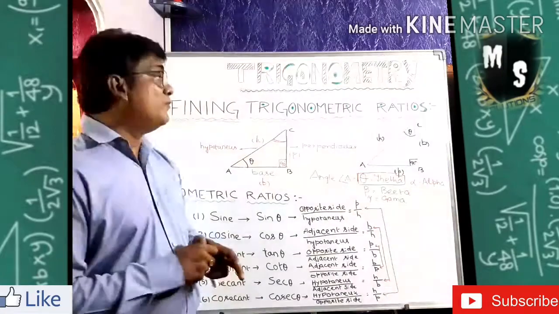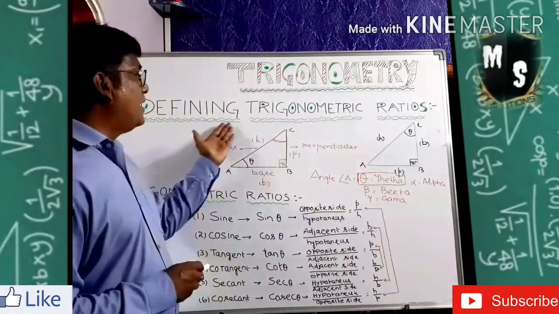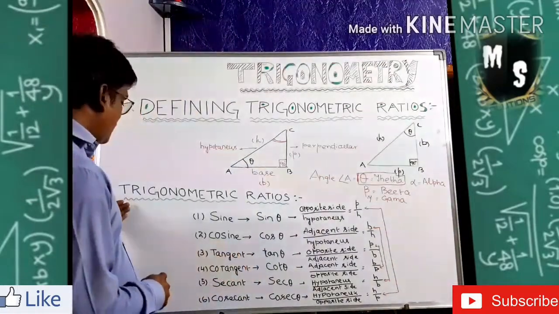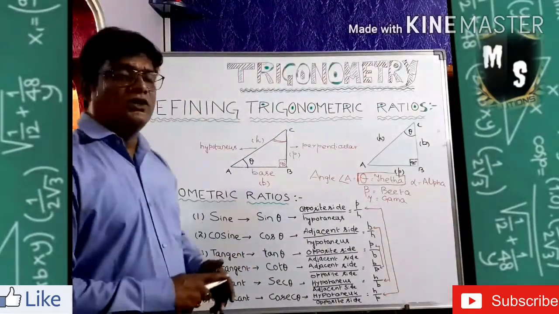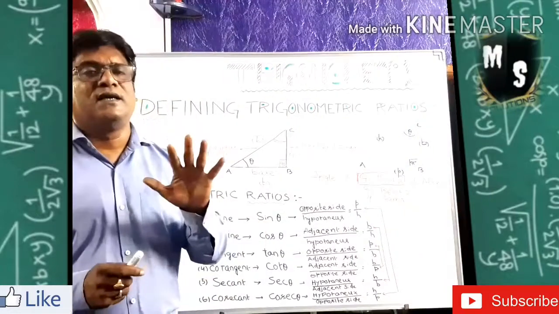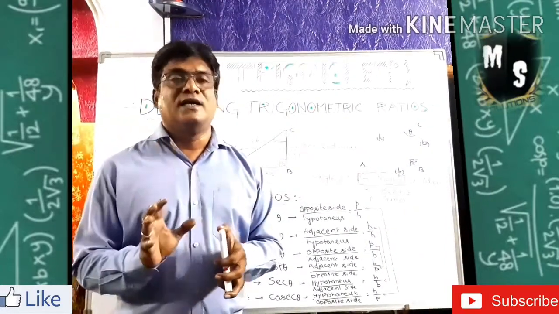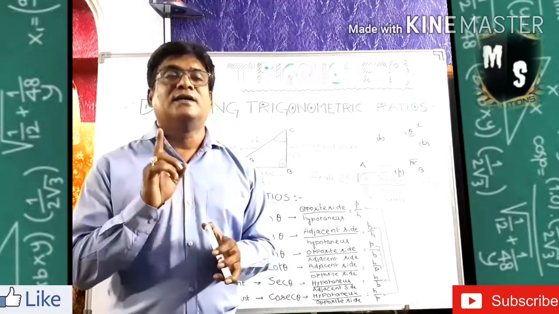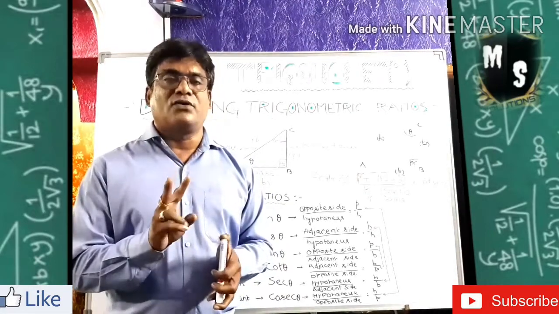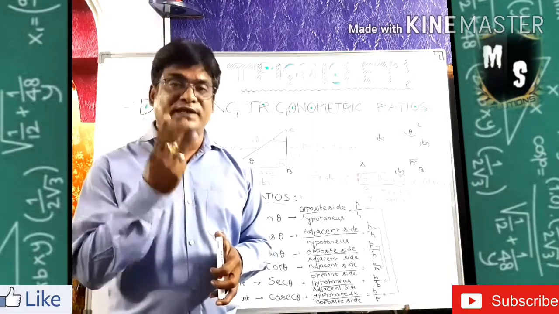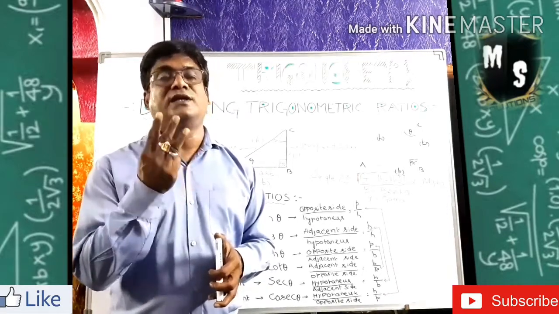According to what I defined now, I am defining the trigonometric ratios. Now here I wrote for you the trigonometric ratios. The trigonometric ratios are 6 in number. One is called sine. The second one is called cosine. Third one is called tangent. These three are the basic trigonometric ratios in trigonometry.